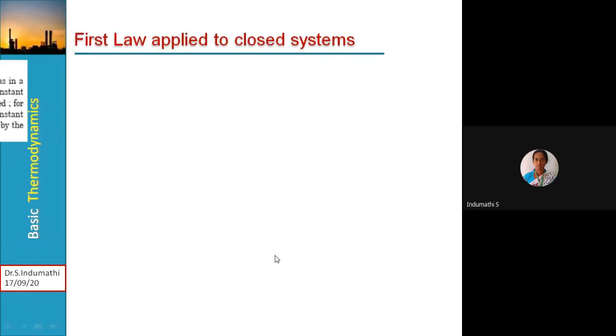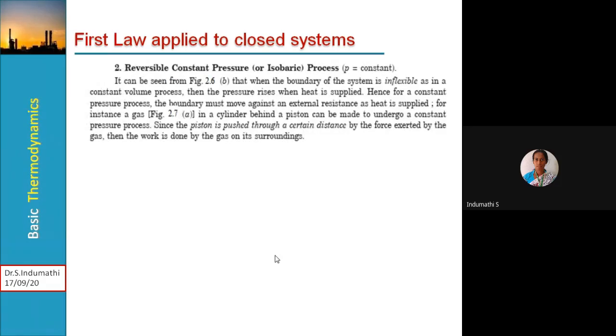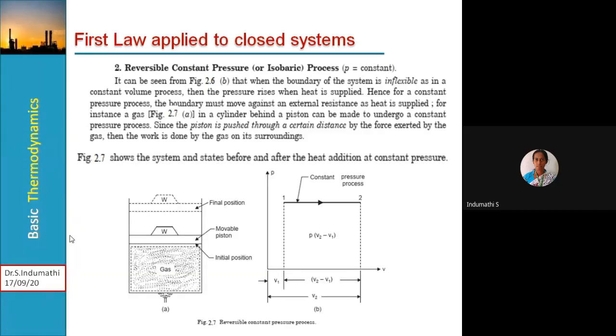Then coming to the next one, the reversible constant pressure process or isobaric process, P is equal to constant. Here, take the same example, but the piston is a movable piston. In the container we have taken a gas and we are supplying heat energy to the gas. The gas starts expanding, obviously, so a pressure rise may be there, and then the piston starts moving. So this is the initial position and this is the final position.